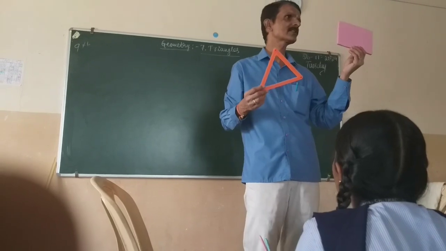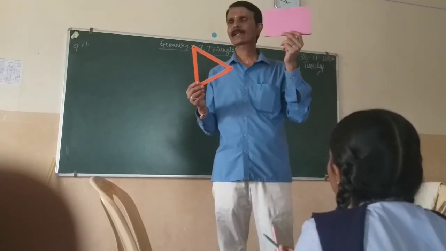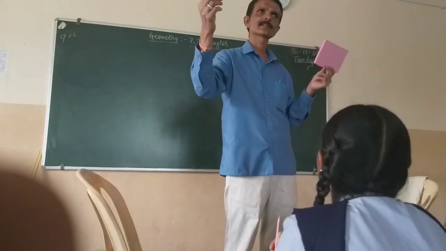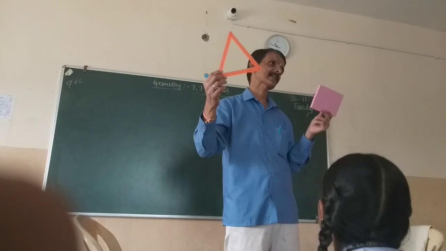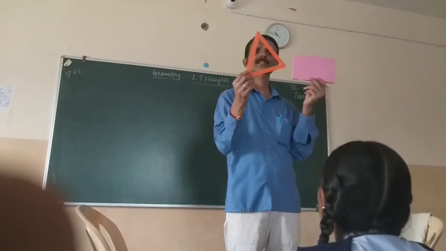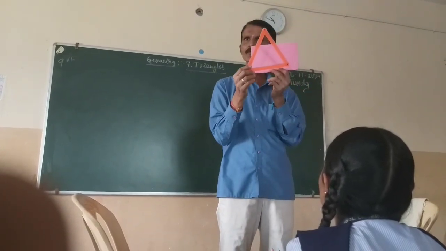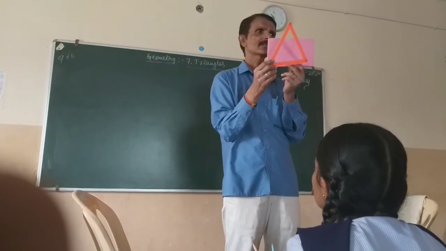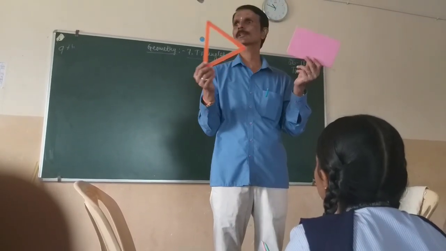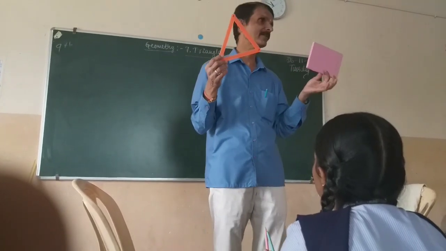So what do you call this plane figure? This one is a rectangle. How many sides does it have? This triangle has three sides. Can we say these two are similar shapes? No, these two are not similar shapes. Why are they not similar shapes?